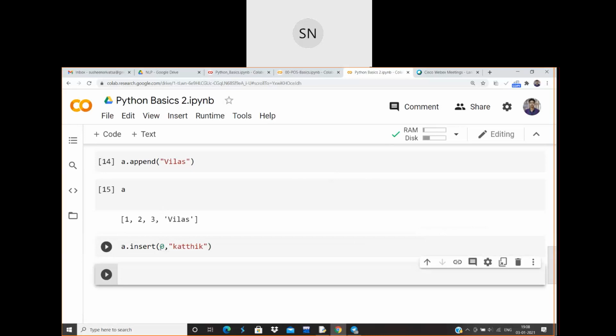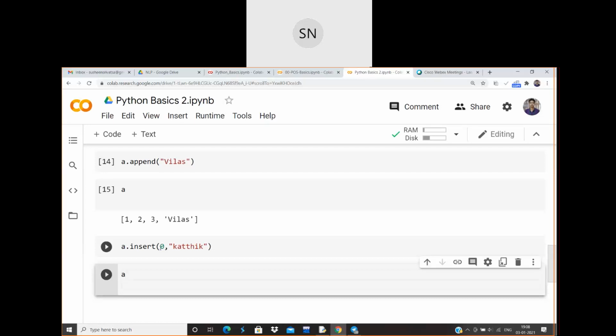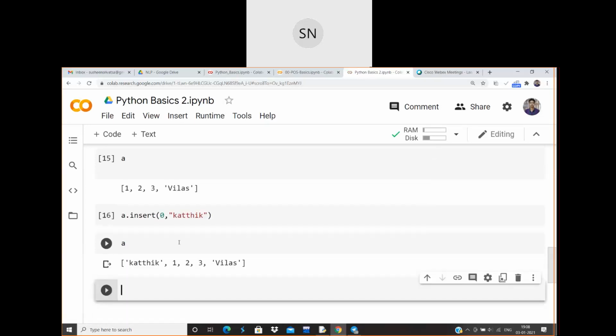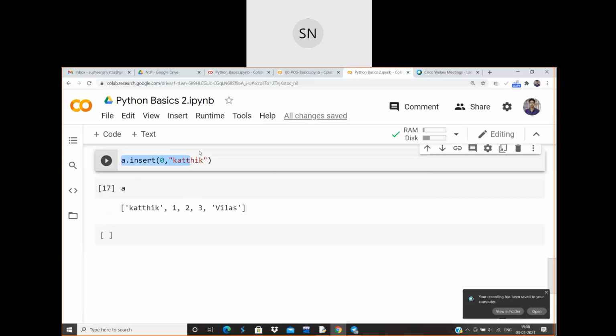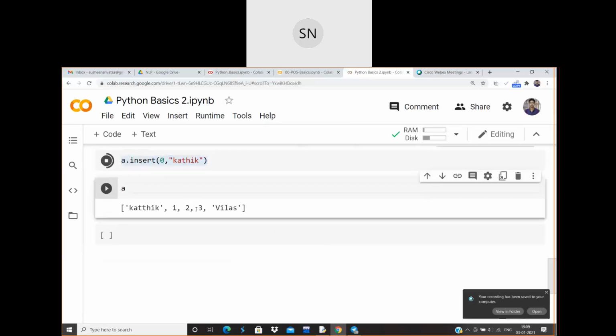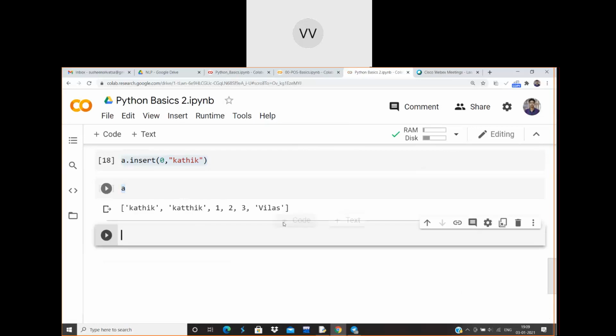Okay, so I actually inserted Karthik's name in the first position and Vilas's name in the last position. Let me execute A. So you can see over here Karthik's name is implemented in the first position. So did you get it, Vilas? Is there any doubt in this?